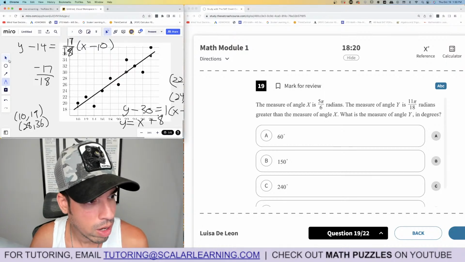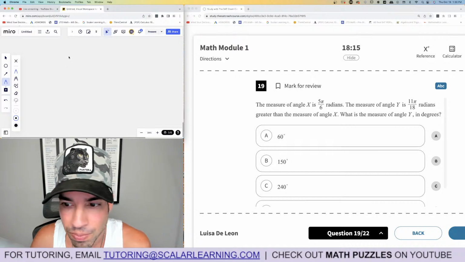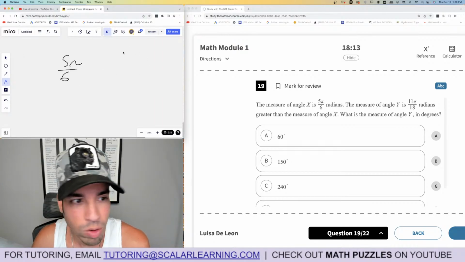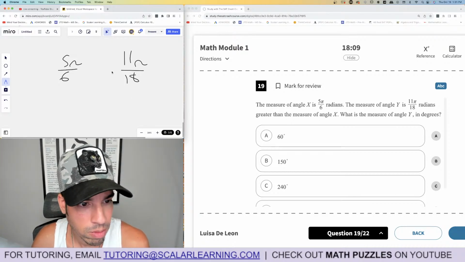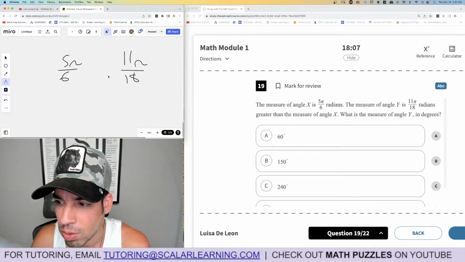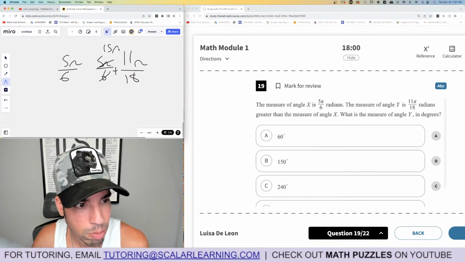All right, number 19. Measure of angle x. Let's write this out. The measure of angle x is 5 pi over 6 radians. The measure of angle y is 11 pi over 18 radians greater than the measure of angle x. Wait, hold on, the measure of angle y. So it's this plus this. This is 5 pi over 6, and then we can make it 15 pi over 18.